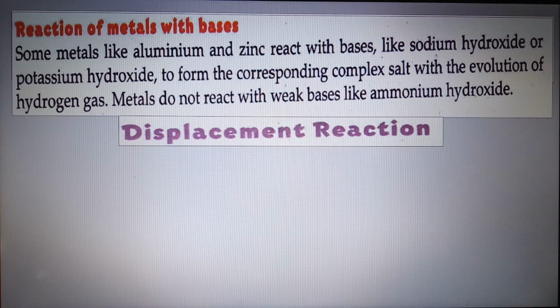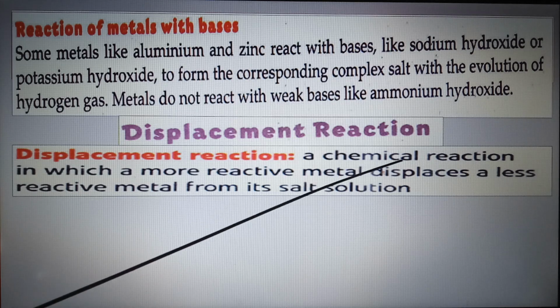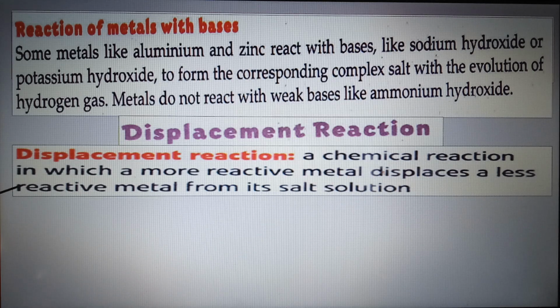Now let us understand what we mean by displacement reaction. Already I have indicated in the previous reaction of zinc and dilute sulfuric acid that it is a displacement reaction. A displacement reaction is a chemical reaction in which a more reactive metal displaces a less reactive metal from its salt solution.